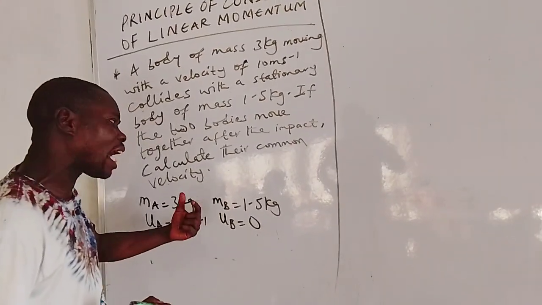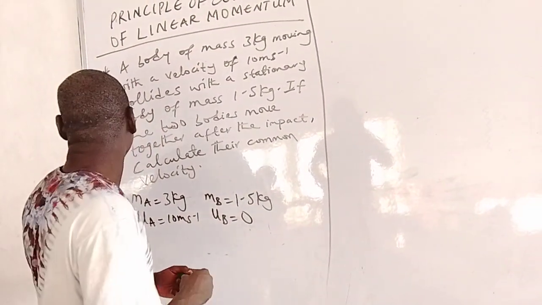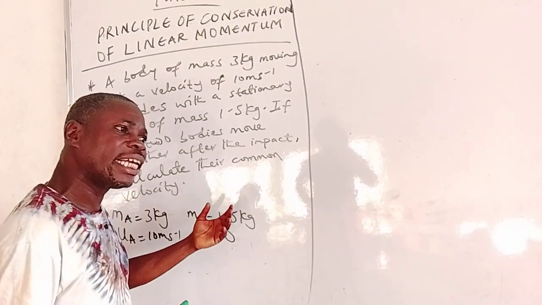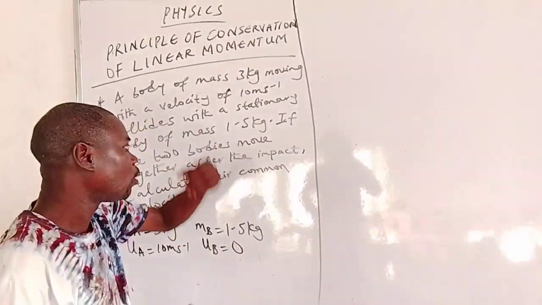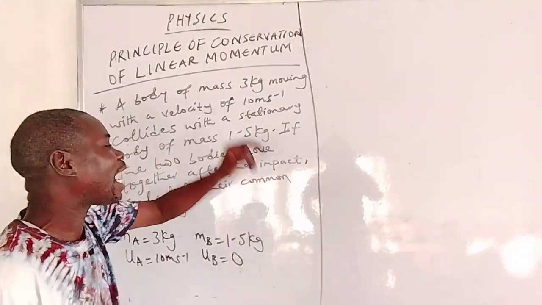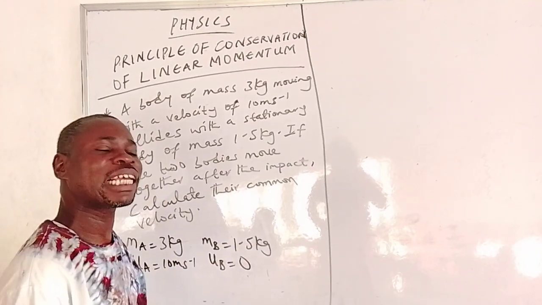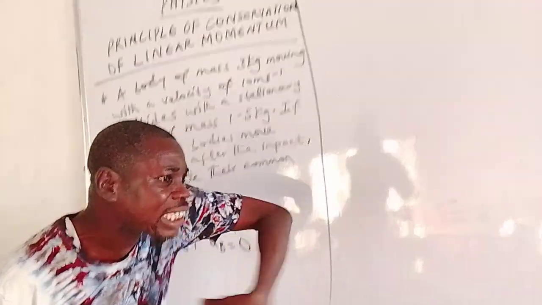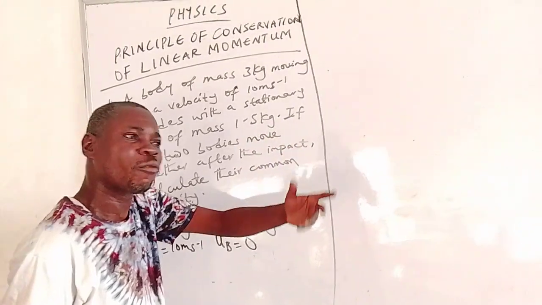Moving together after impact means that we have two types of collision. We have the elastic collision and we also have the inelastic collision. In elastic collision, when the two bodies collide, there is an expansion and it returns back to the original position. Both the kinetic energy and the momentum remain conserved in elastic collision. An example of elastic collision is the collision of billiard balls, snookers. When snookers hit the board, it returns. Another example is the collision of gases.